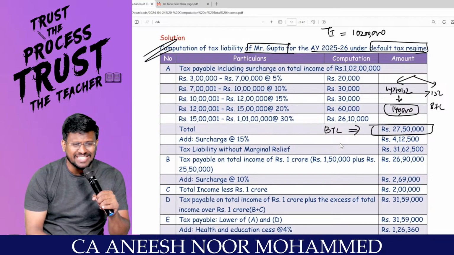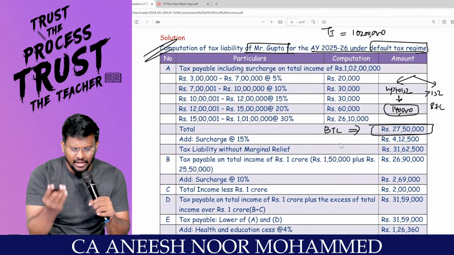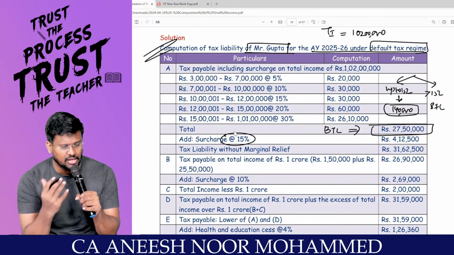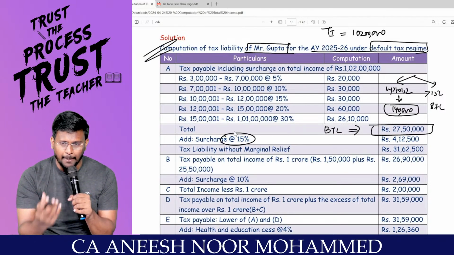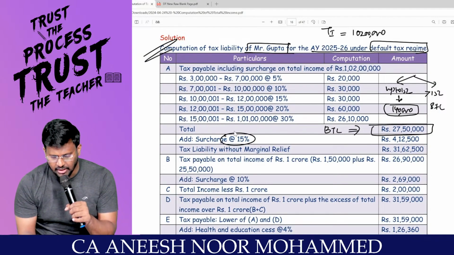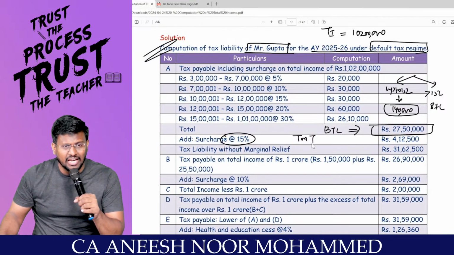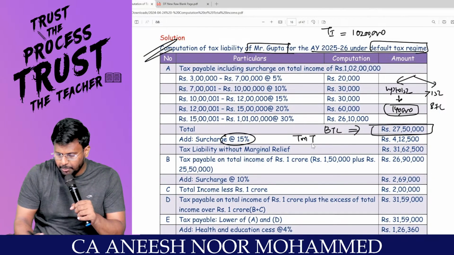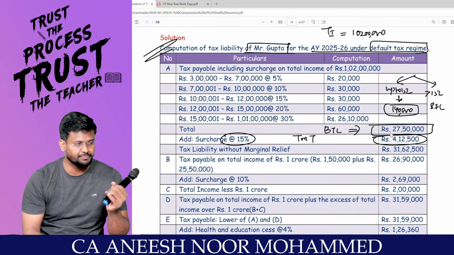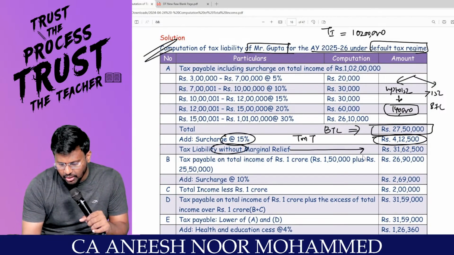To this basic tax liability, my dear lovable students, we should add surcharge at the rate of 15%. Because up to 50 lakhs, there is no surcharge. More than 50 lakhs, up to 1 crore, 10%. More than 1 crore, up to 2 crore, 15%. Surcharge means tax on tax. 27 lakh 50,000 into 15% comes to 4,12,500 is the amount of tax payable. Right, sir? That means tax without marginal relief is